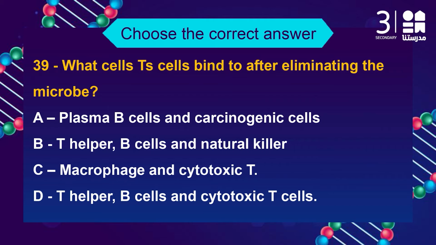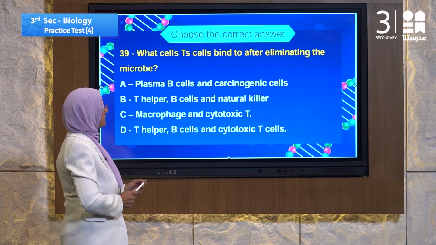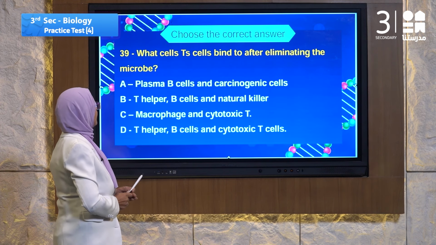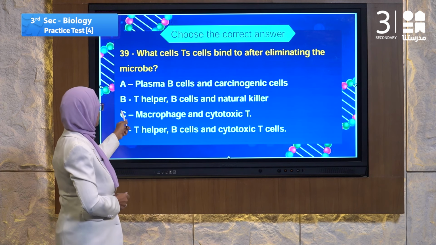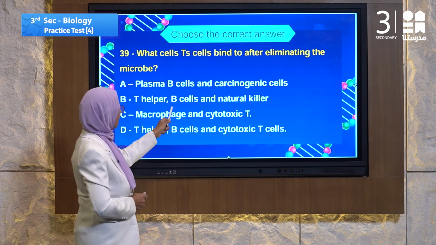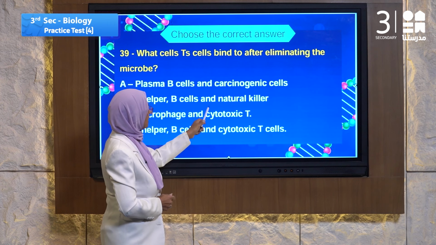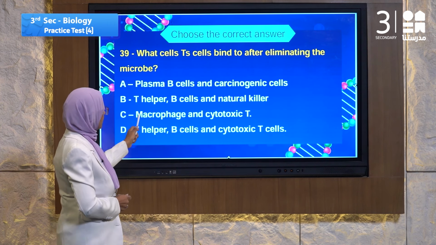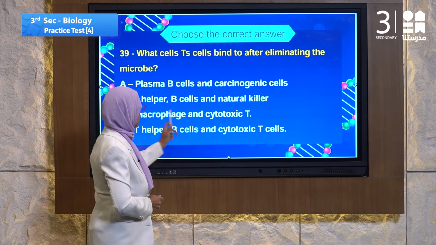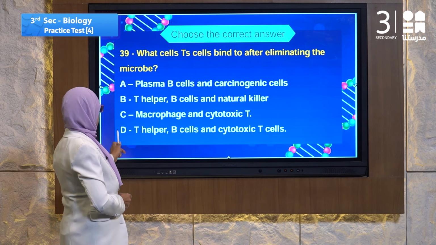39, what cells do TS cells bind to after eliminating the microbe? Let's read the choices. Number A, plasma B cells and carcinogenic cells. Number B, T helper cell, B cells and natural killer. Number C, macrophage and cytotoxic T cell.